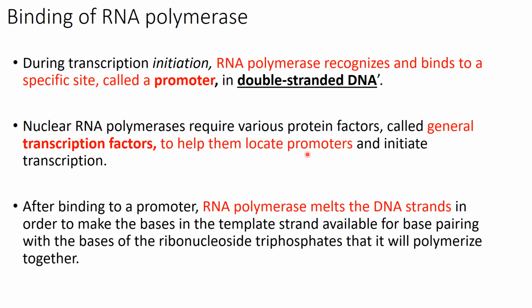How will the RNA polymerase identify the promoter region? With the help of general transcription factors. After binding to the promoter, RNA polymerase melts the DNA strand so as to make it accessible for RNTPs to come and polymerize.